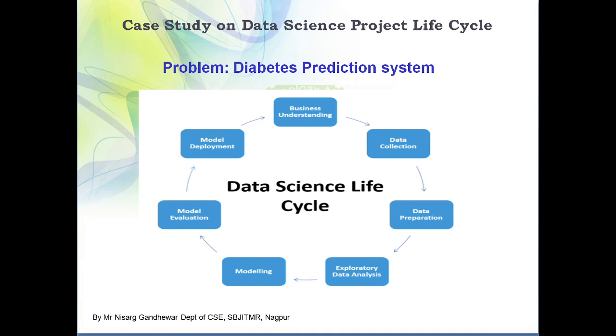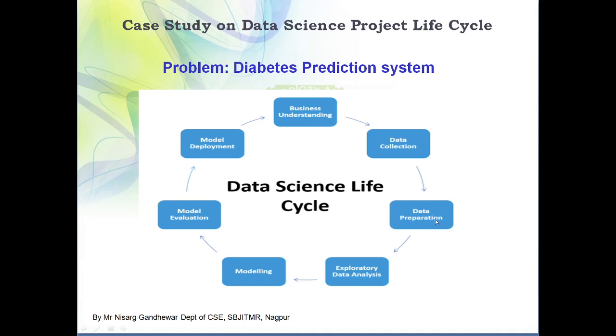Generally data sets are available, but you can also create your own data set. You can use Kaggle for getting data sets related to various problems. So in a data science project, the next thing is that we have to collect the data and prepare our data set.